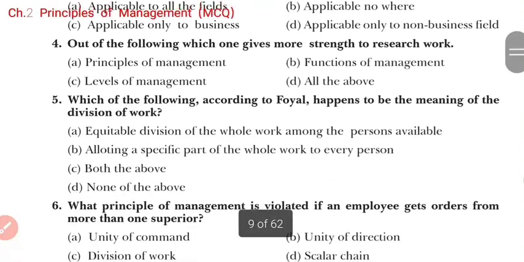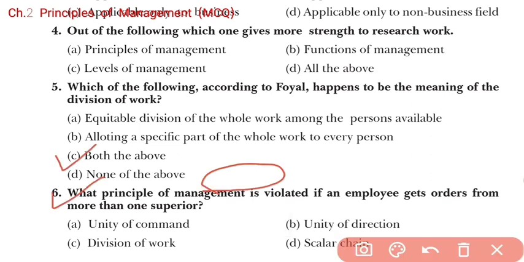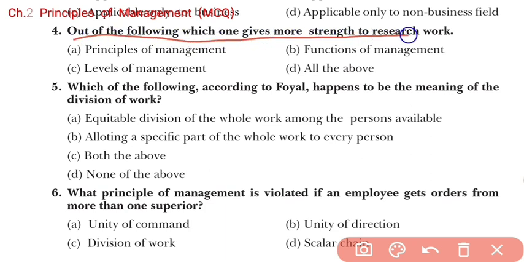Number 4. Here, out of the following, which one gives more strength to research work? Principle of management, function of management, level of management, and D is all of the above. So students, now we can see that it is the principle of management which gives more strength to the research work. Right?